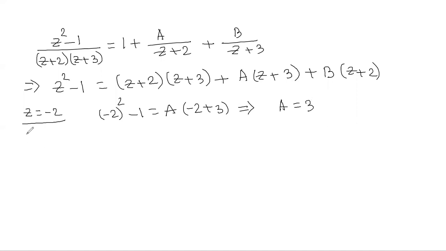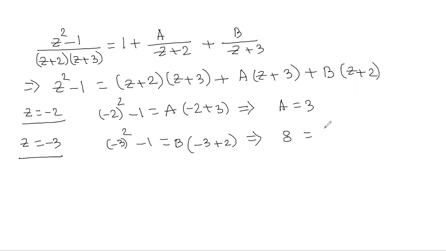Now if we substitute z = -3 over here, then what do you get? (-3)^2 - 1 equals, this becomes 0, this also 0, so it is b times (-3 + 2). So 9 - 1 is 8, which equals -1 times b, so the value of b is -8.